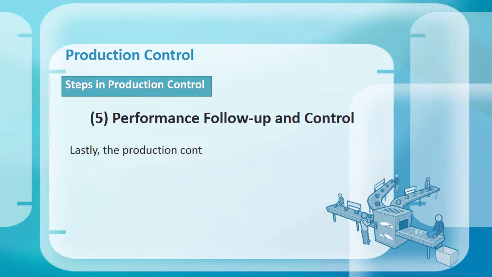Lastly, the production controller must verify and assess the performance results. For this purpose, elaborate control boards are sometimes set up, utilizing various printed forms that show the progress of the work section-wise or department-wise and serve as indicators of satisfactory or unsatisfactory performance.